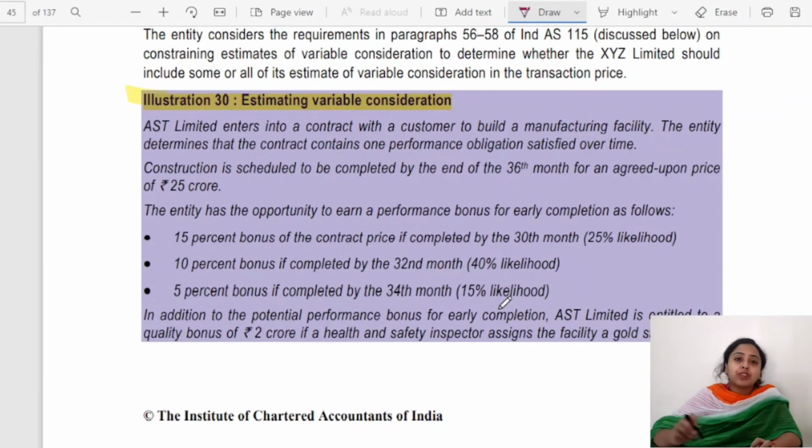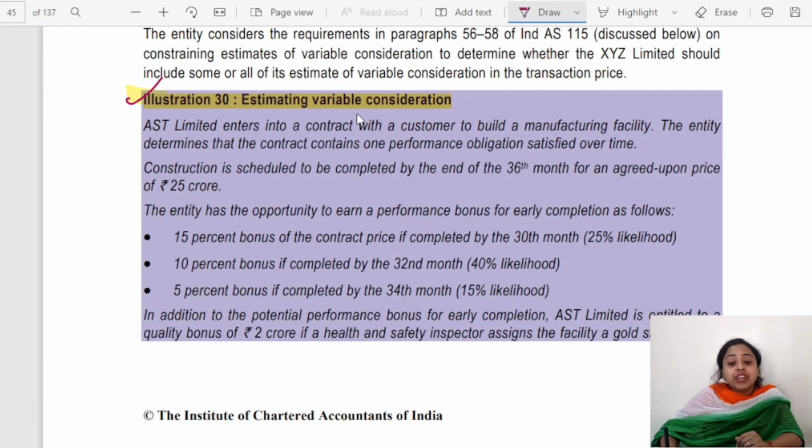Last illustration for this lecture, and then we'll head towards the next lecture. Okay, illustration number 30, estimating variable consideration. AST Limited. This is a practical numerical question for the same 29th question. If you are aware, if you have got an understanding about the two methods, you will be finding this very easy.